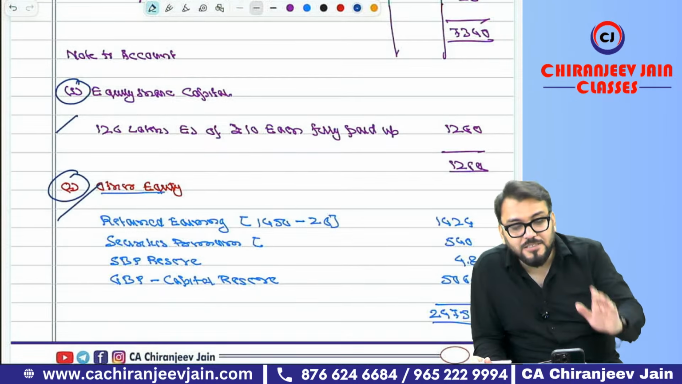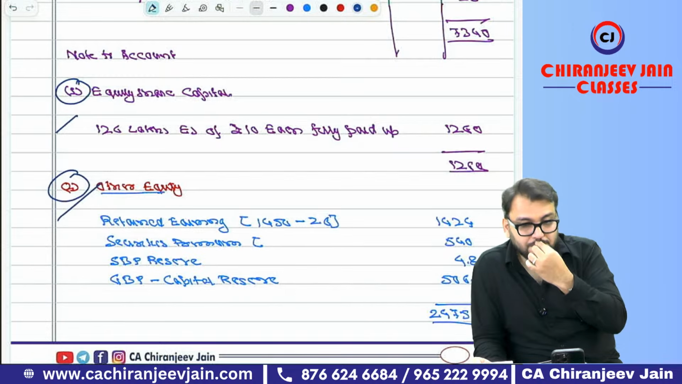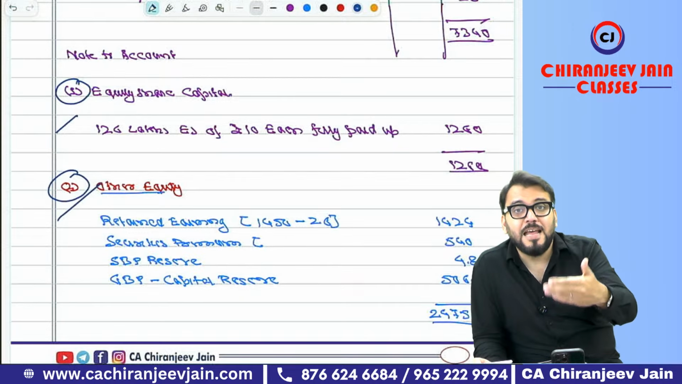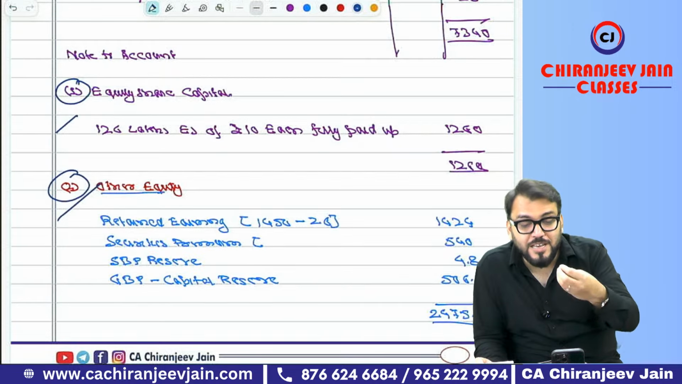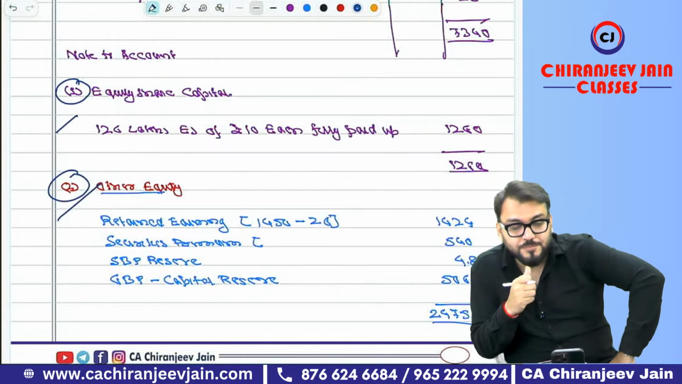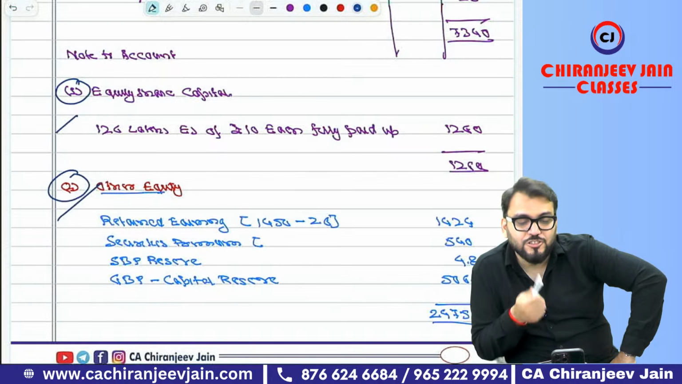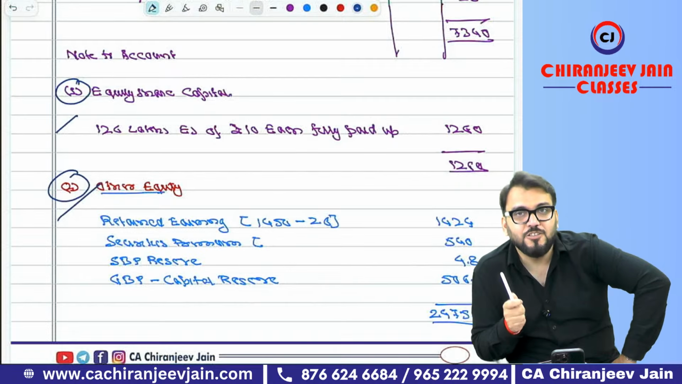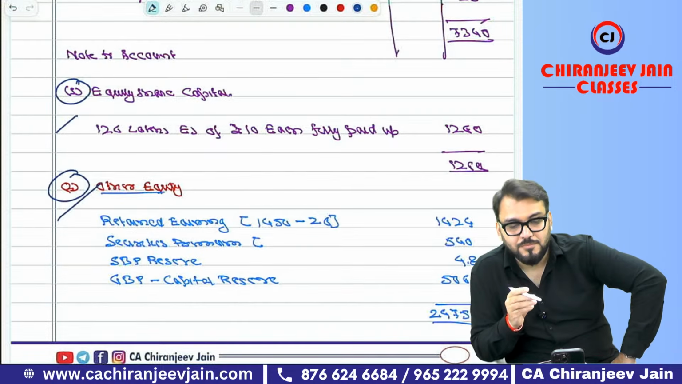Correct? Understood the presentation part? I think with this question, when I have explained, you have understood where you can make a mistake and how to avoid it. Have you understood now? Bolo. I think you have identified acquisition cost, you identified capital reserve. I'm happy that you are with me. चलेगा?